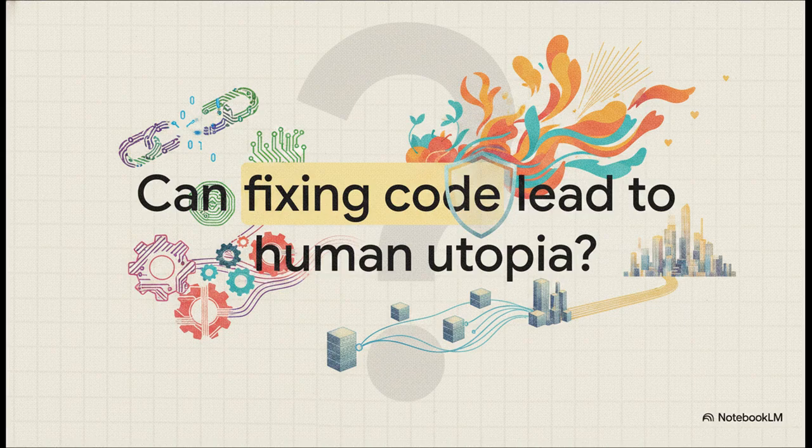What if solving the technical glitches and the rigid rules in blockchain smart contracts is actually the secret to unlocking a post-scarcity world? Now, I know it sounds like a massive leap, going straight from lines of code to a literal human utopia, but the research we're unpacking today connects these dots in a truly compelling way.